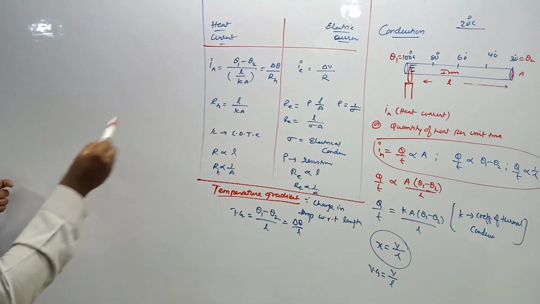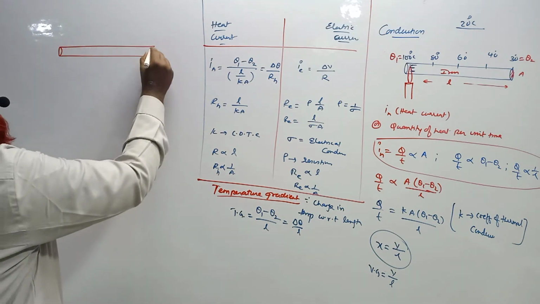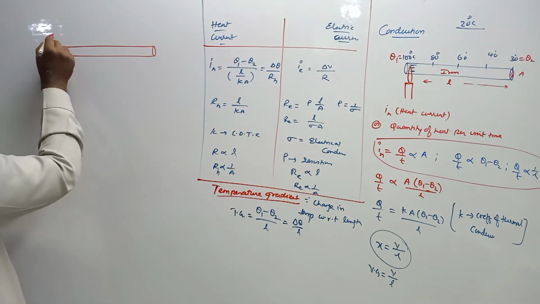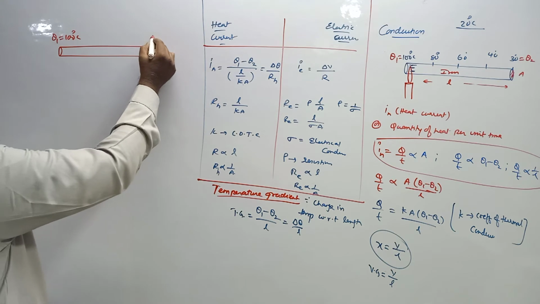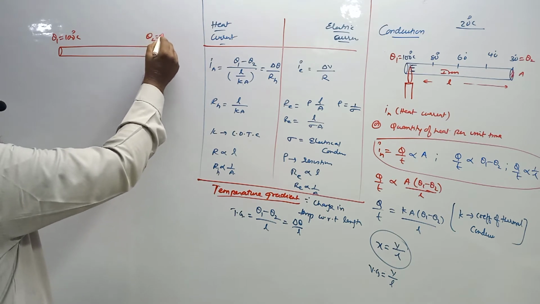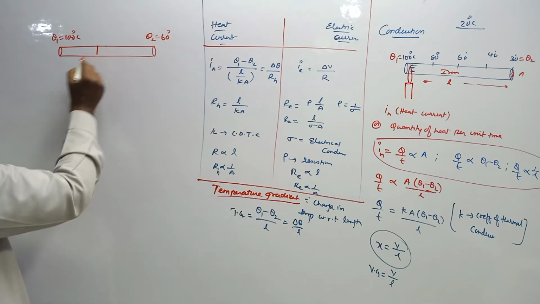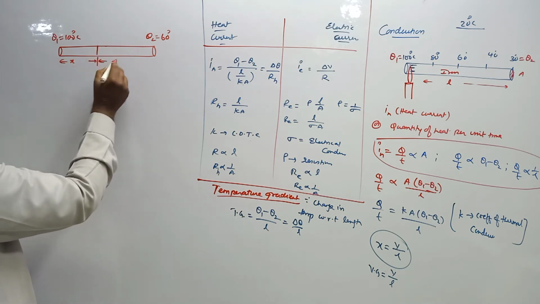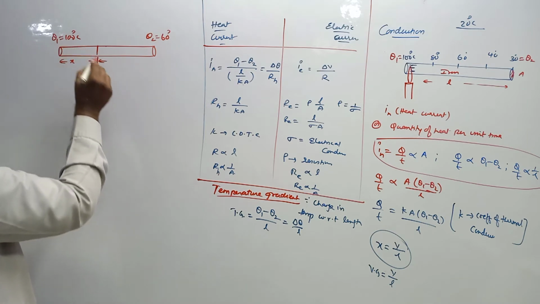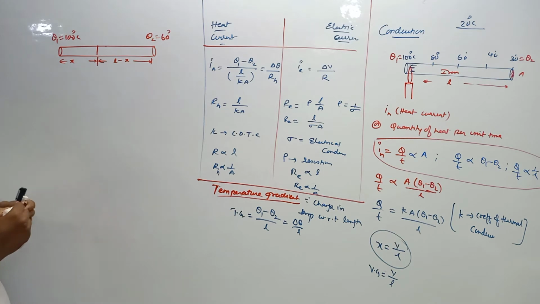Now, let us take the same rod which we have taken there, and let us solve one problem so that you will have certain idea about this type of problem. So let us take this end as 100 degrees Celsius, and theta 2 at this end, let us imagine, is 60 degrees Celsius. Now, you have to find out at a distance x here, and let us consider the total length of the rod is L, which means this part is going to be L minus x. This is a small example I am going to do.